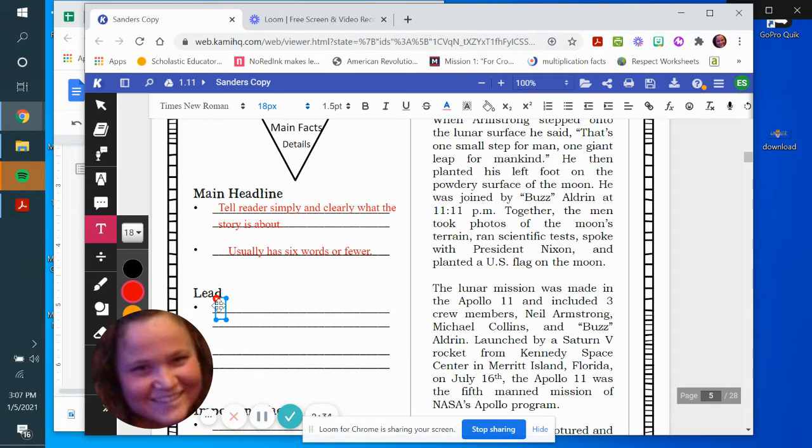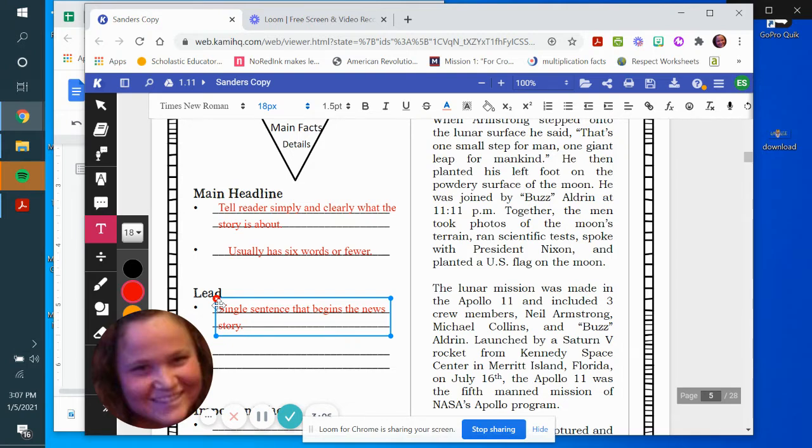A lead is a single sentence that begins the news story. Now we talked about leads in our fictional narrative. So we talked about quotes.